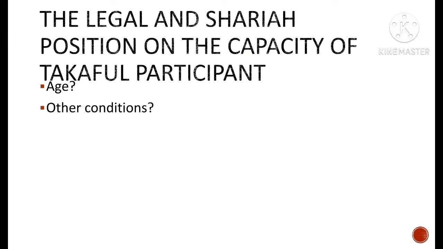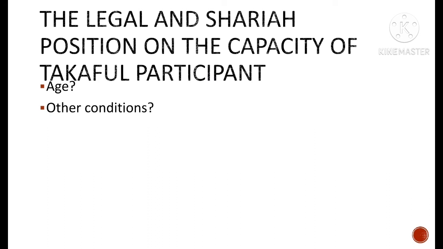The legal and Sharia position on the capacity of a Takaful participant. To ensure the validity of the contract of Takaful, the person who makes the contract must be a person who is of the age of majority, of sound mind, and is not disqualified from contracting by any law to which he is subject. Previously, a person under 18 years old was not eligible to enter into the contract of Takaful, but under IFSA, the statutory age for participating in a family Takaful scheme has been reduced to 16 years old.